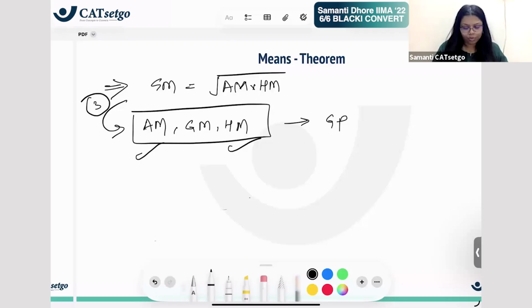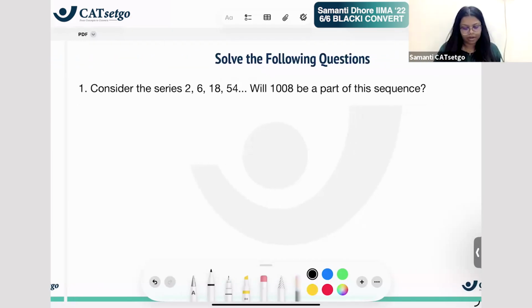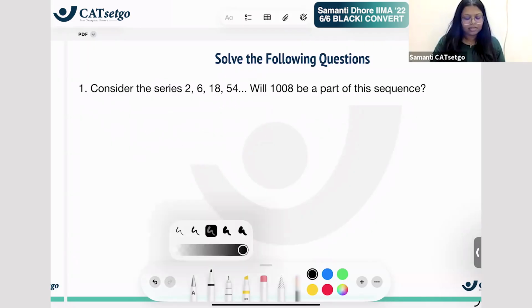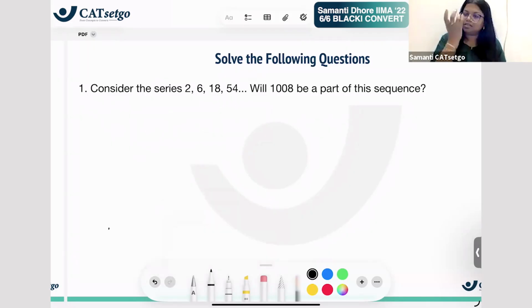Now let us practice a few questions on APGP. First one, you would have solved this, right? I told you to solve. What is its answer? Consider the given series. See, whenever you have such a series question, the first thing should be to find the relation. Is it an AP, GP, HP or some other kind of series?